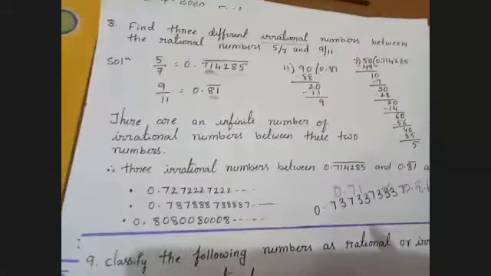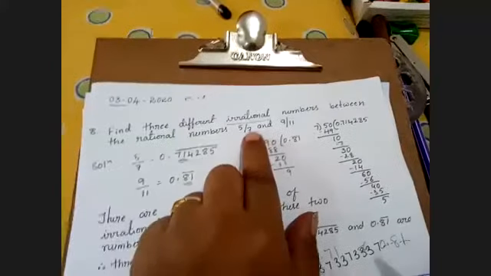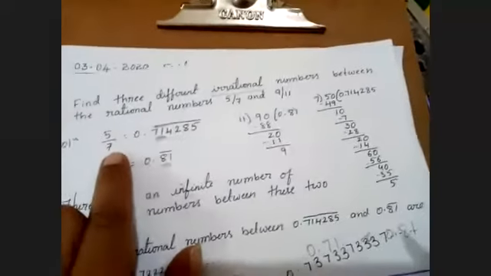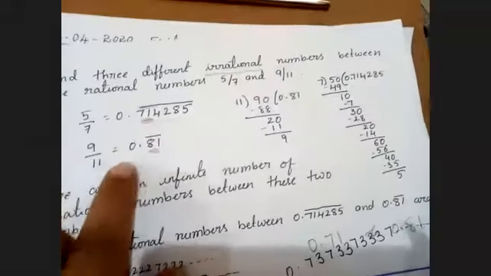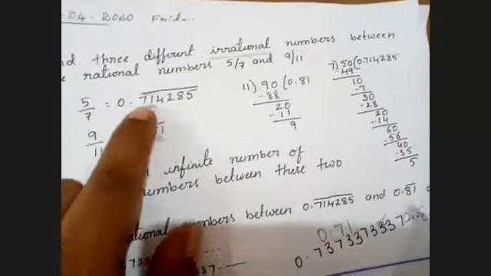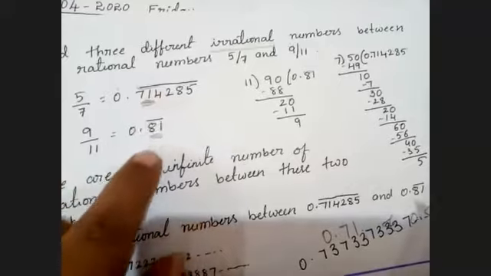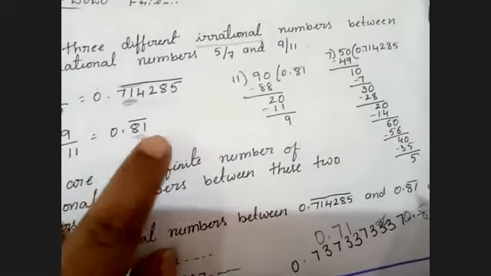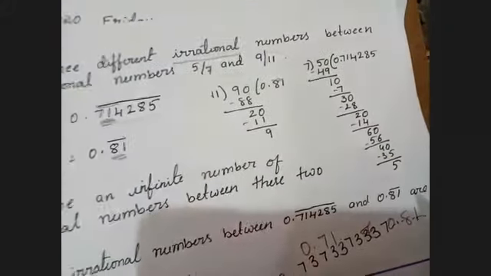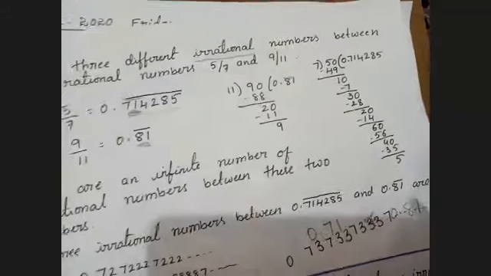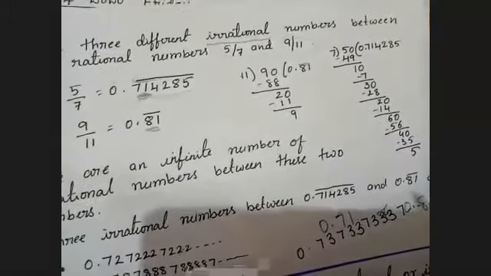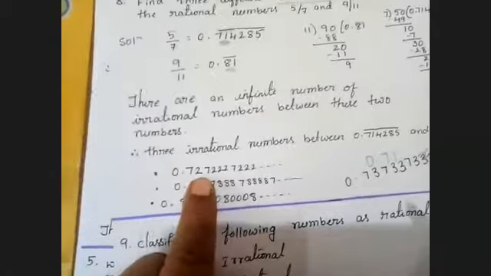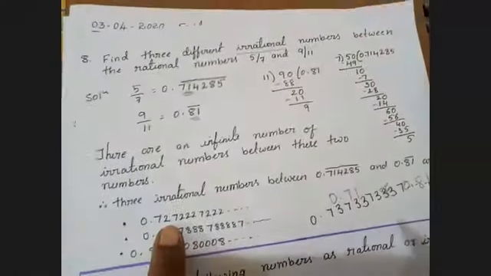I'm repeating my answer. Whenever they give fraction form, somebody asks, I have doubt in this. I'm clearing again. Whenever they give a rational number, write it in the form of a decimal expansion. This decimal expansion is between 0.71 and 0.81. Am I clear? So between 0.71 and 0.81, I'm getting 0.72, 0.73, 0.74 up to 0.80. I'm getting decimal expansion, so in that you have to write in the form of non-terminating and non-recurring form.